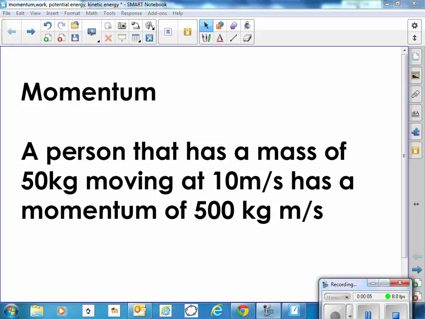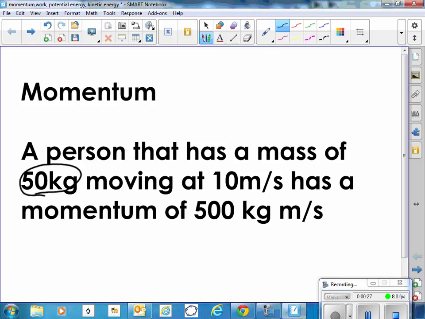A video clip to explain momentum and a few other terms. A person that has a mass of 50 kilograms moving at 10 meters per second has a momentum of 500 kilogram meters per second. So what you do is you just multiply the mass times the velocity. So 50 times 10 gives us the 500 kilogram meters per second.